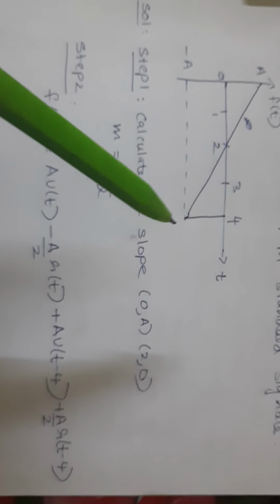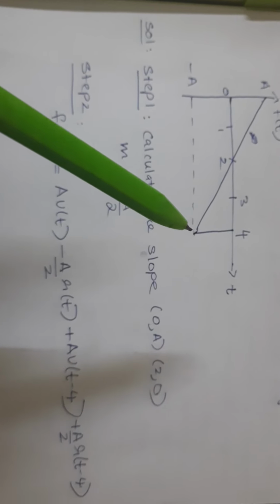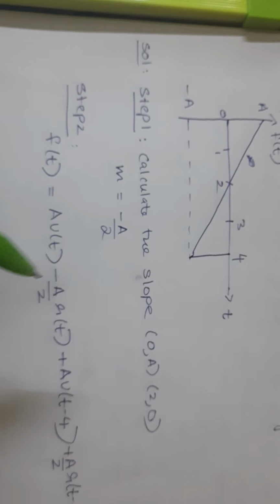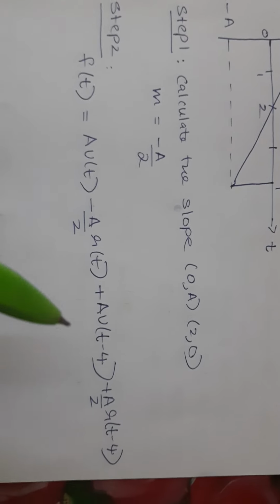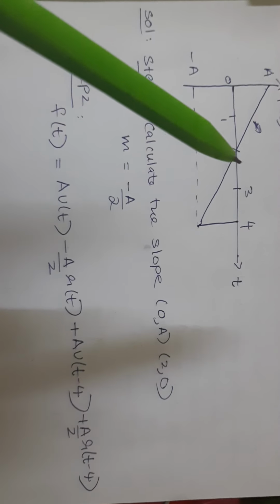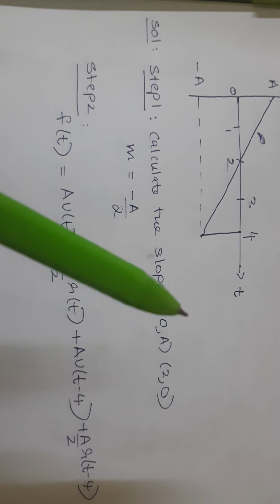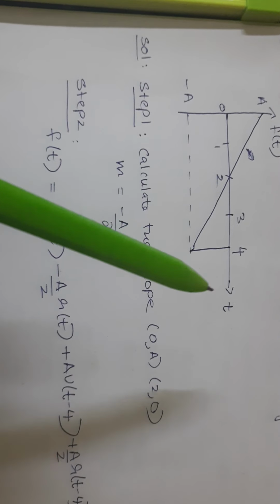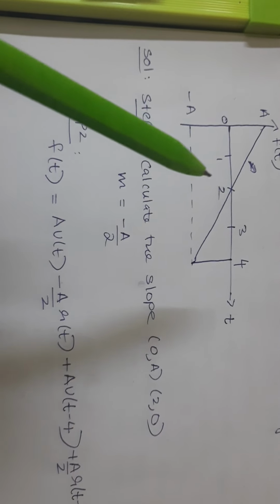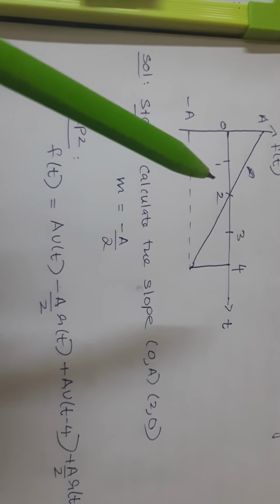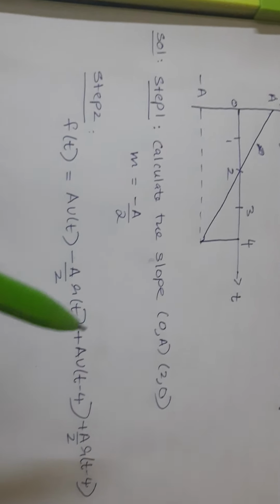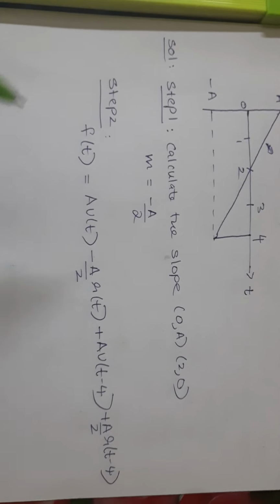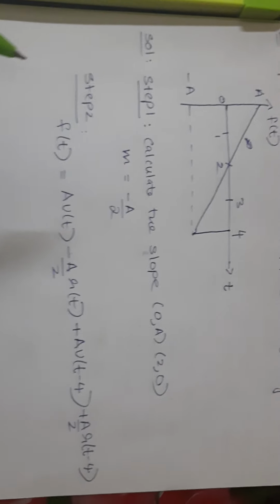And now suddenly there is an increment of a units at t equal to 4. So plus a into u of t minus 4. But at the same time my ramp is also ending. So I have to take that into consideration. So 0 minus of minus a by 2, which will become plus a by 2 at 4. So plus a by 2 r of t minus 4. So this is my final signal.